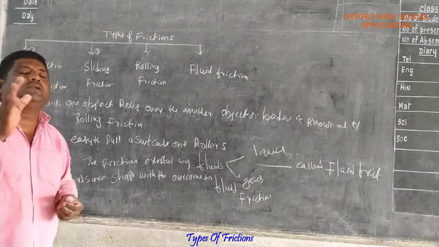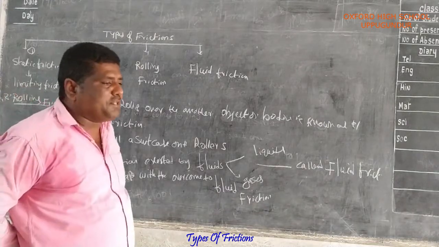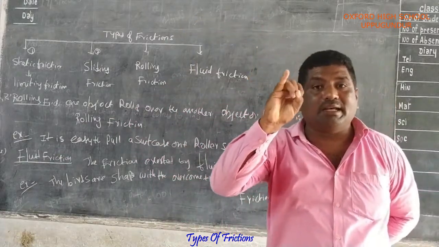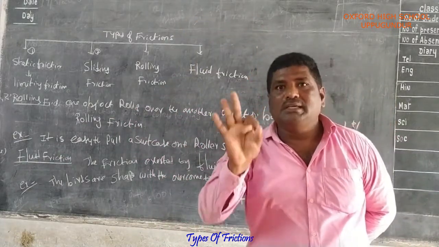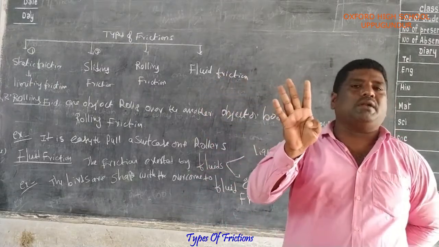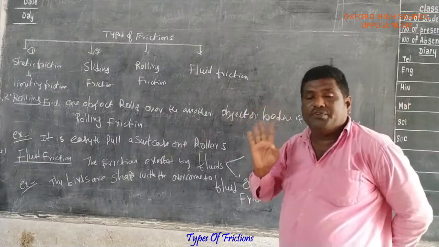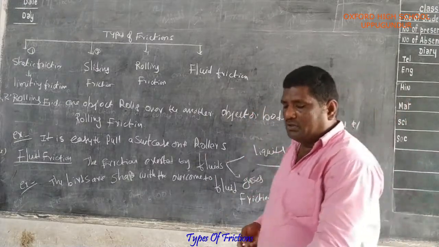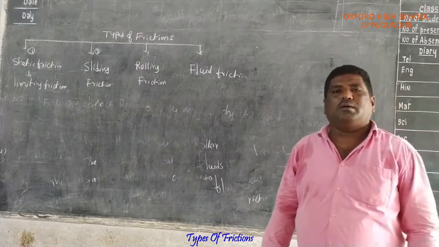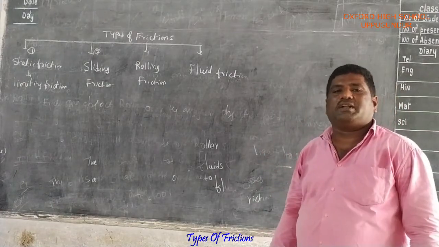These are the types of friction. In total, how many types of friction? Four types. First one, static friction, or another name, limiting friction. Second one, sliding friction. Third one, rolling friction, and fourth one is fluid friction. Next, one more definition: the pressure exerted by liquids and gases is called the rate.